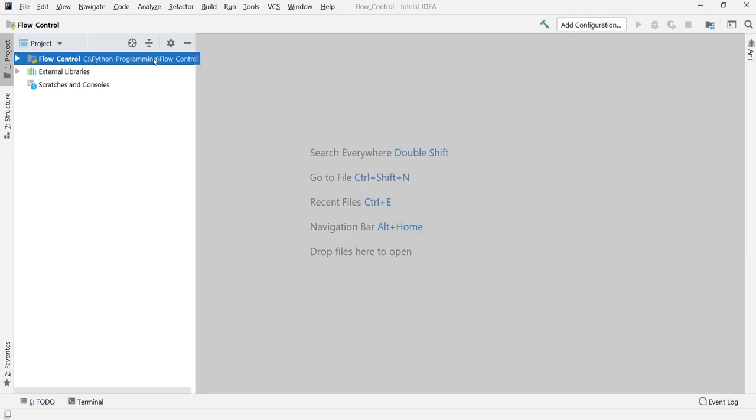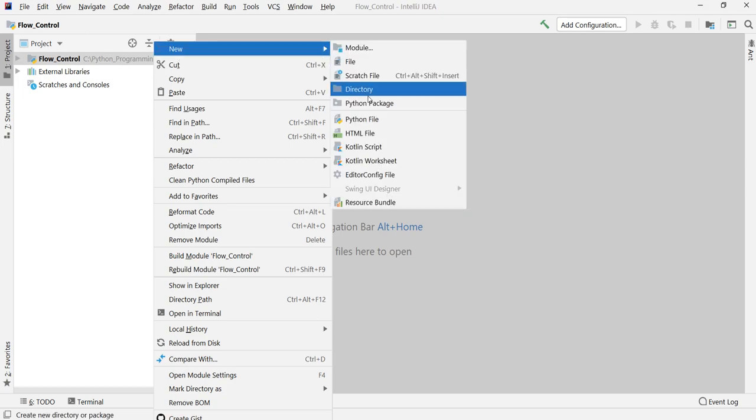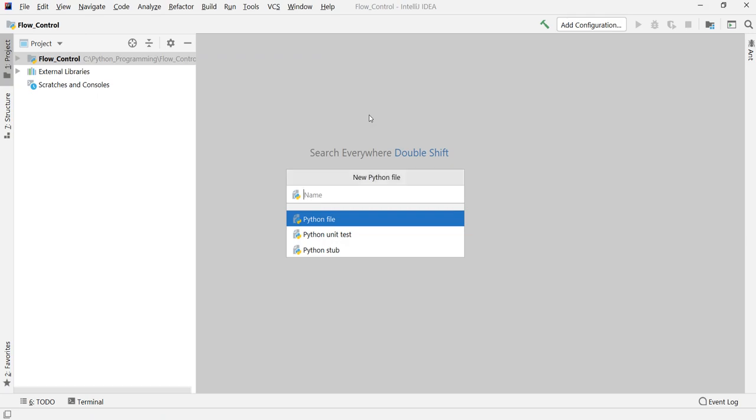What we always do is right click on this project, our flow control project. As soon as we do that, this window will appear. In that, again New, and we want our Python file. I will call this if underscore program. Just don't call it just if, because I will tell you later how it will generate an error. For now, I'll write it as if underscore program. Don't put any spaces in between, otherwise it will create an error.